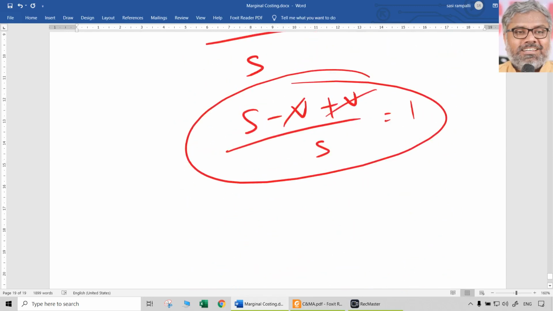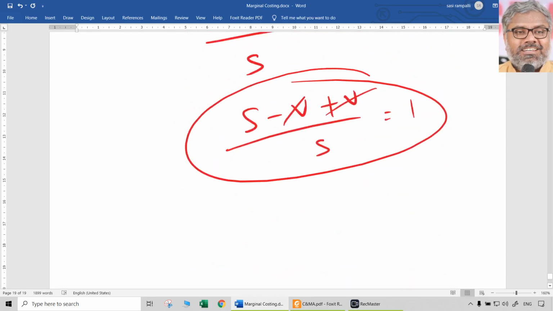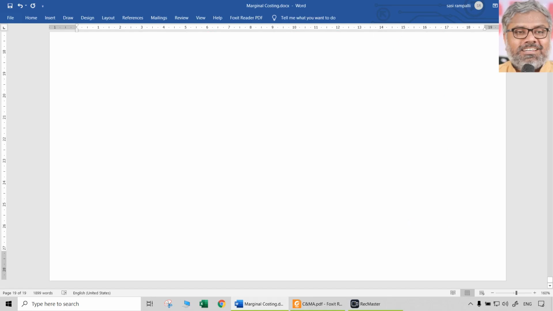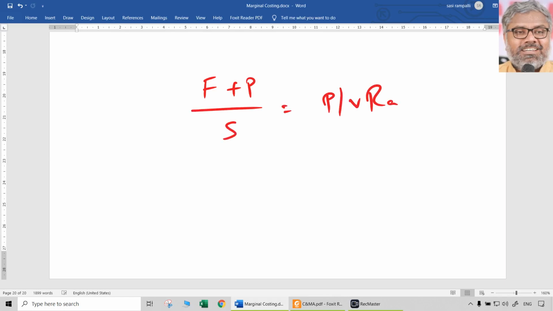Now, let us extend this further with some more formulas. All are derivations of the same thing, nothing new actually. We know this already, right? Fixed cost plus profit divided by sales is equal to PV ratio. We know this already, right?